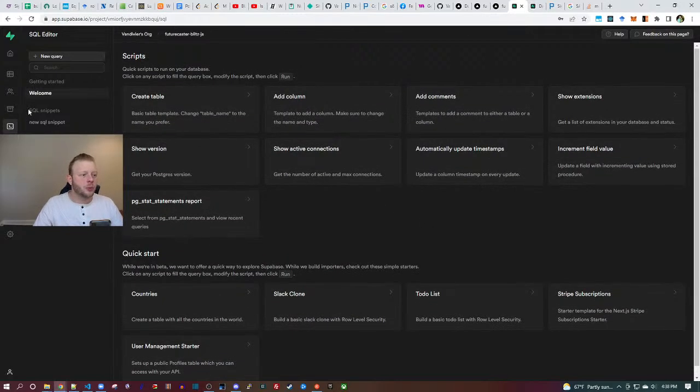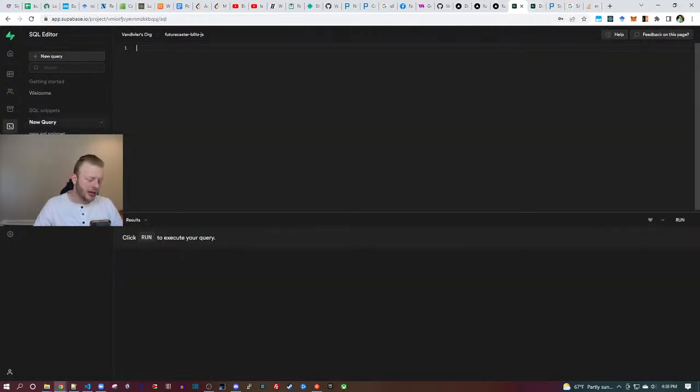Okay, so the way that they say to reset your database password is just to connect here in the SQL editor and then run the SQL to reset it, which makes total sense.